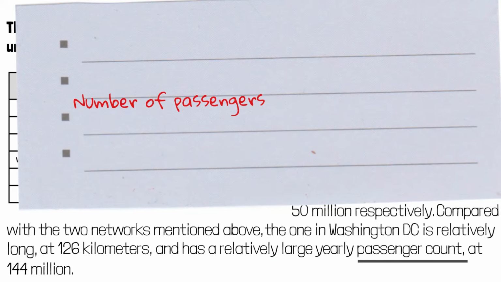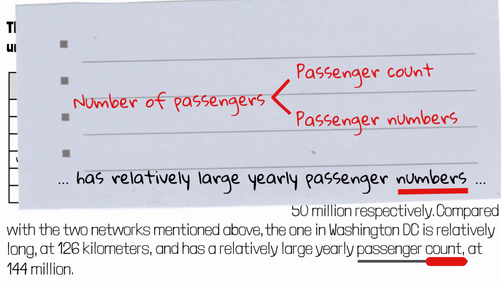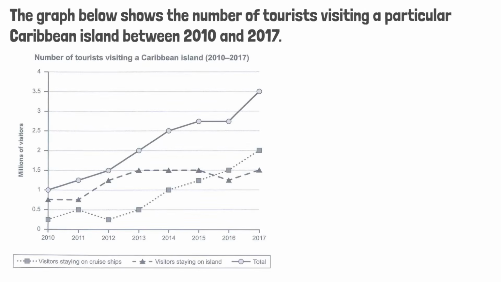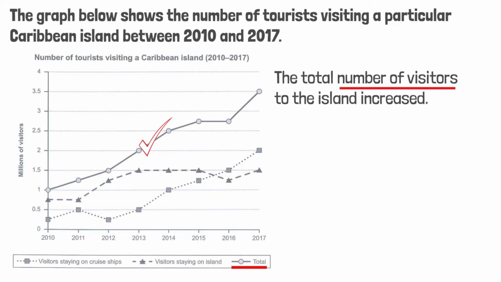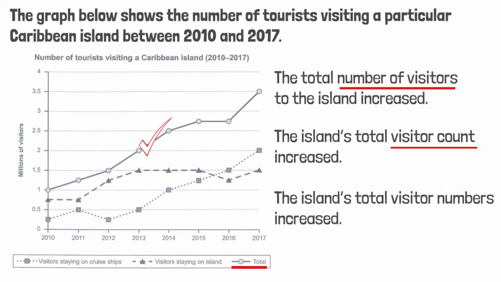So when you want to say number of passengers, you can use passenger count or passenger numbers to vary your language. But be careful that it should be passenger count, singular, but passenger numbers, plural: has a relatively large yearly passenger count, has relatively large yearly passenger numbers. Here's another example. This line graph shows the number of tourists visiting a particular island. This line represents the total number of visitors to the island. You could say that the total number of visitors to the island increased, or the island's total visitor count increased, singular, or the island's total visitor numbers increased, plural.